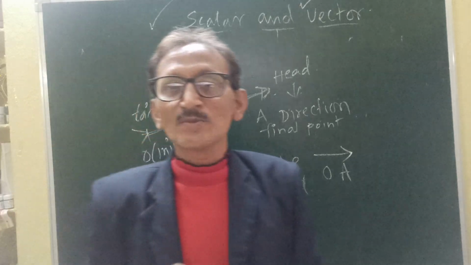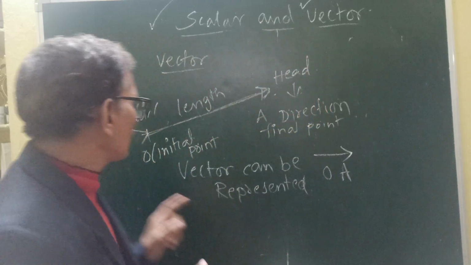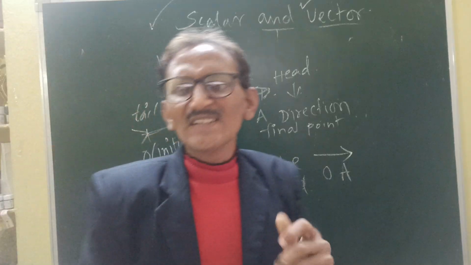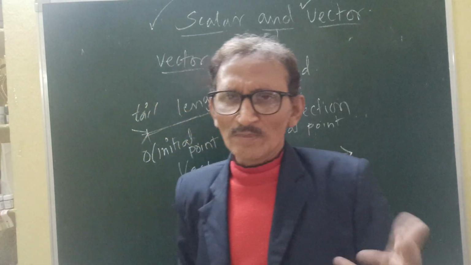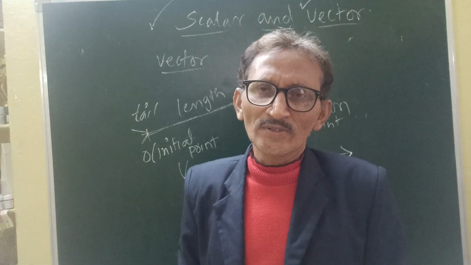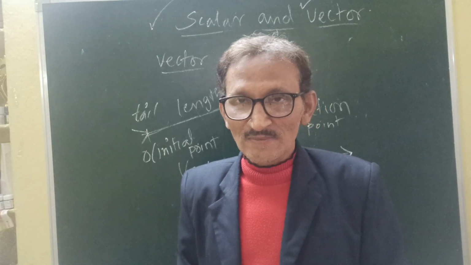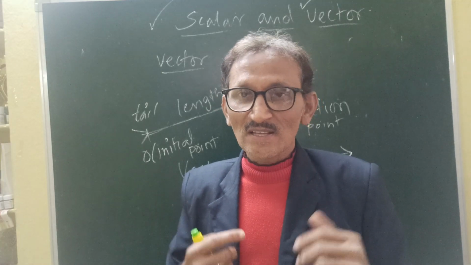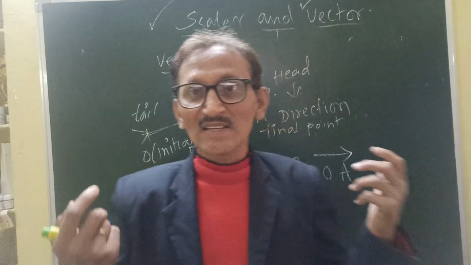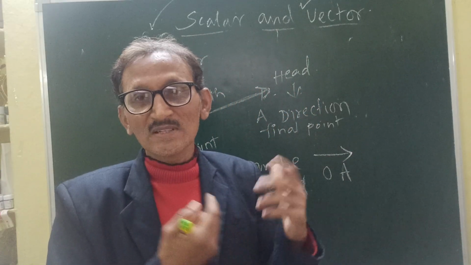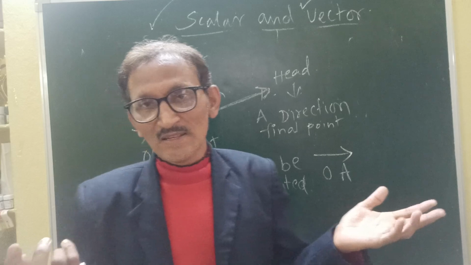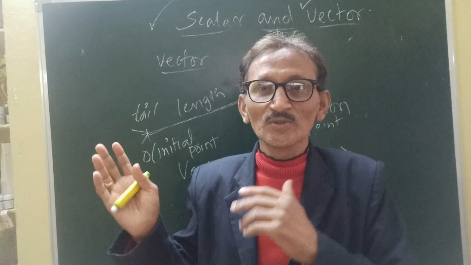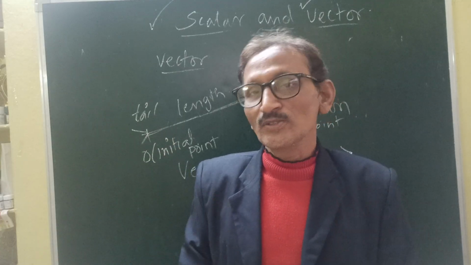Any quantity which has both magnitude and direction is a vector. Magnitude is the length of the vector. It has different meanings. Sometimes we take positive magnitude, negative magnitude. Sometimes we take it in terms of size, smaller size, bigger size. Sometimes we take the greatness. We can say that the person has a great magnitude, that means it is his greatness. Big size, small size, left side, right side, positive, negative, we are considering it as the magnitude.